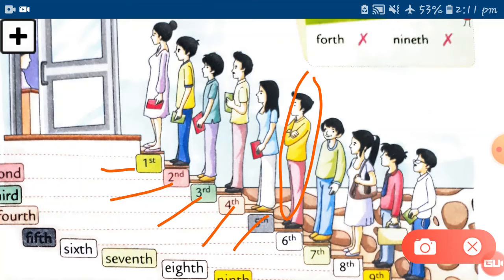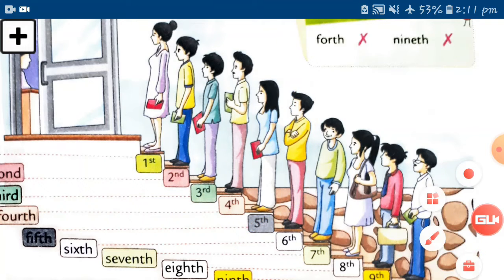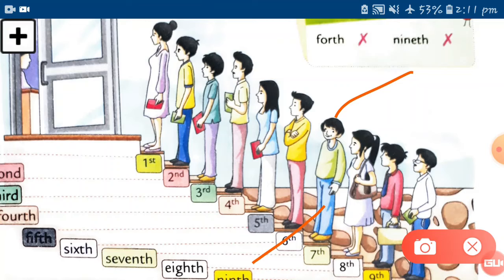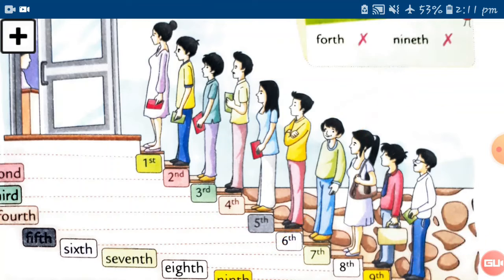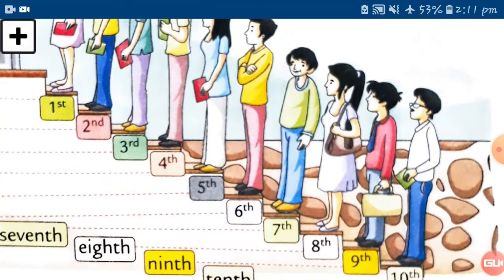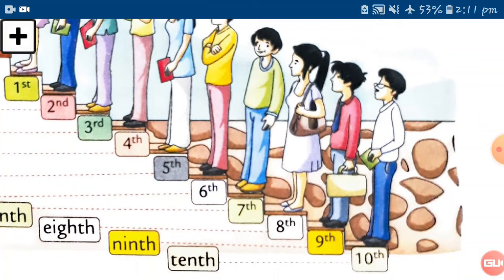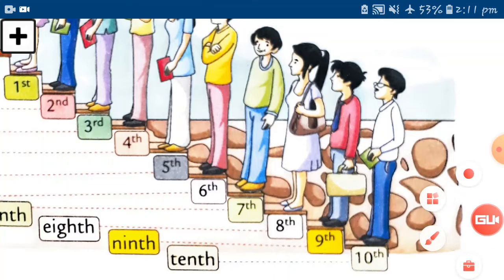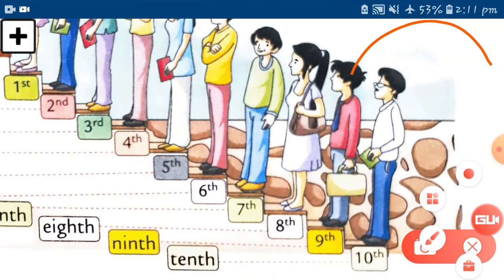Now here there is a boy in a yellow-green t-shirt, so the position of this man is the 7th. After him there is a lady in purple clothes, so the position of this lady is 8th, right? You can see the stairs with the number 8 written. After her, the boy in red clothes is at the 9th position.